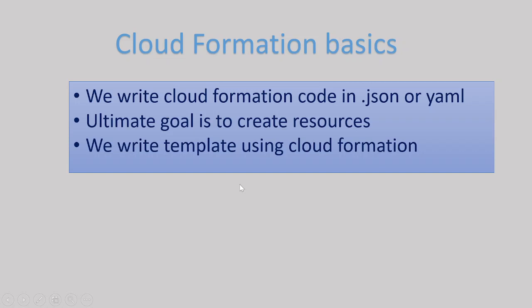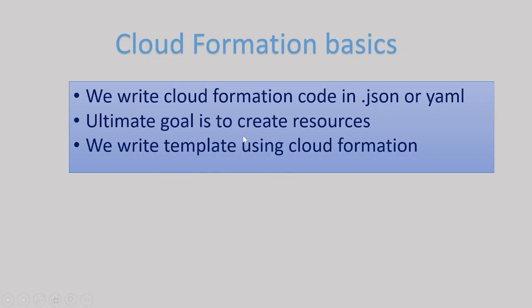So if we want to write any code for CloudFormation, then the files should end with either .json or .yaml. That is the first point. Second thing is our ultimate goal is to create resources. So this we already discussed. Our ultimate goal is to create resources in AWS using CloudFormation. Okay, and finally, in order to achieve this, what we actually create is files, JSON files.